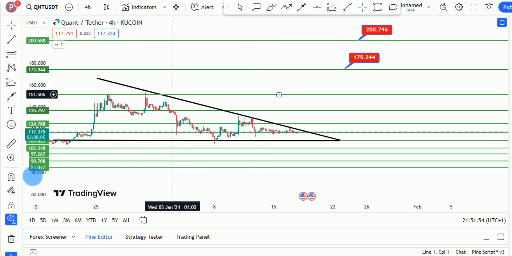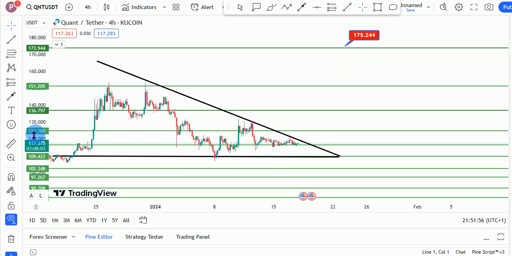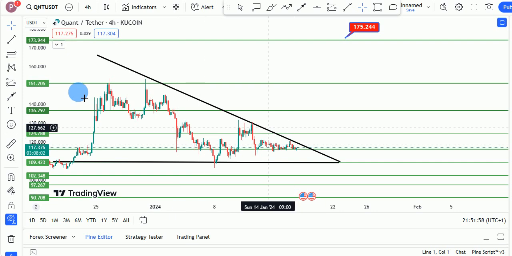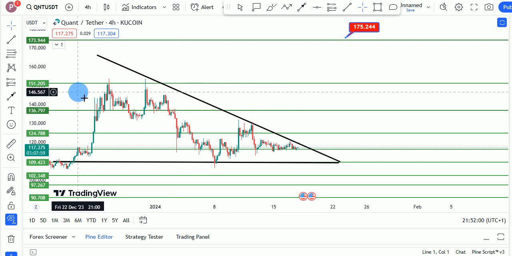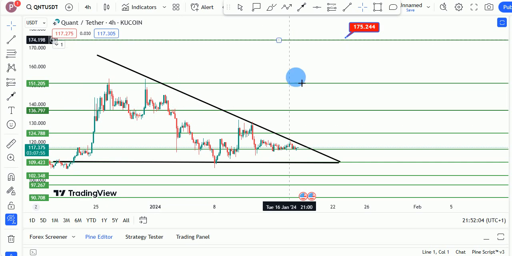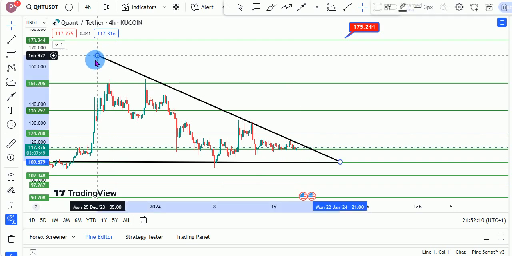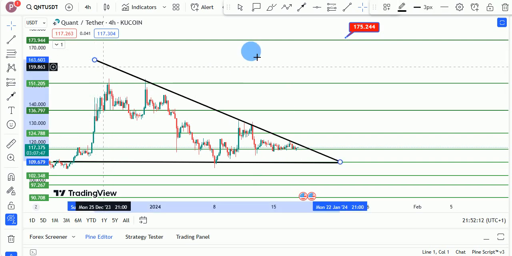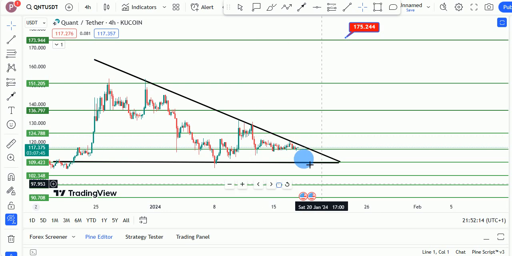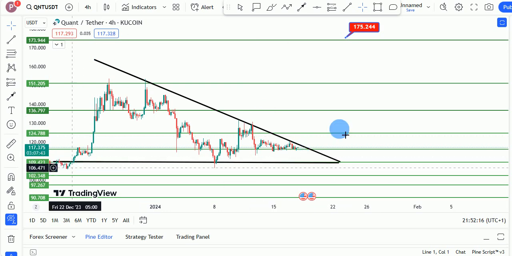So for Quant, we are seeing Quant form this sort of descending triangle pattern right here. And before we go into the triangle, we said prices move from level to level to level, which Quant has been going through. But something we want to just look at right here, we could make this like this, right? So Quant is forming this sort of descending triangle.